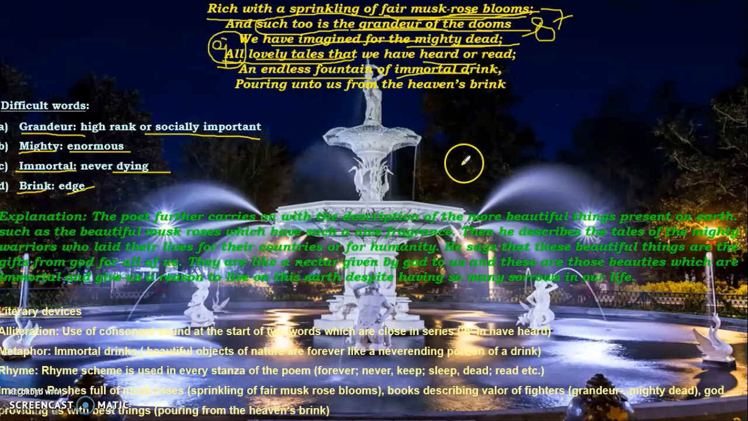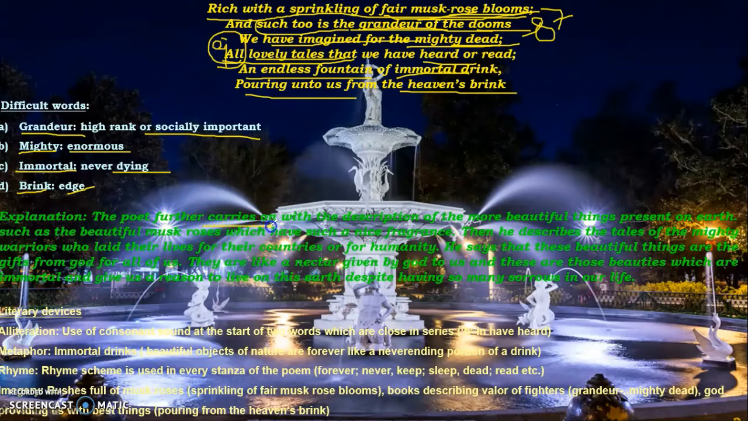Immortal drink means just like the immortal nectar, and they have been provided to us, pouring unto us from the heaven's brink. That means given to us, provided to us by God himself. They are coming to us from God. So you must have noticed that all the things that the poet has listed here as the things of beauty are all God sent to us. They are natural. They are not made by man. They are not artificial. So they have been directly sent to us by God himself.